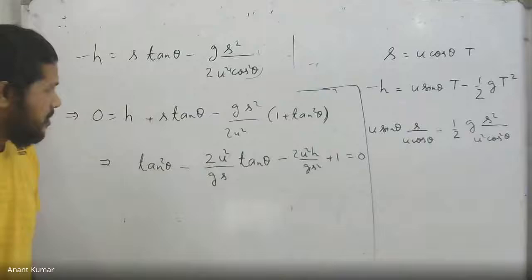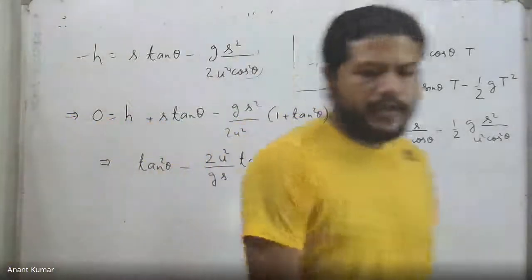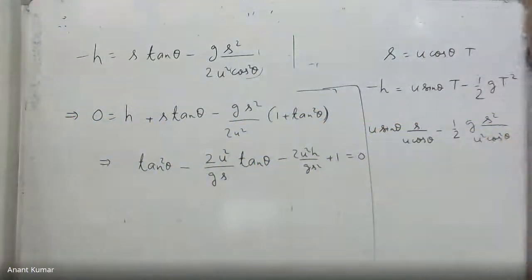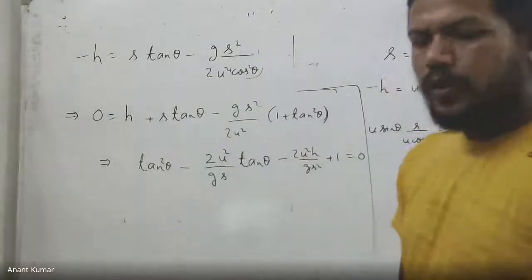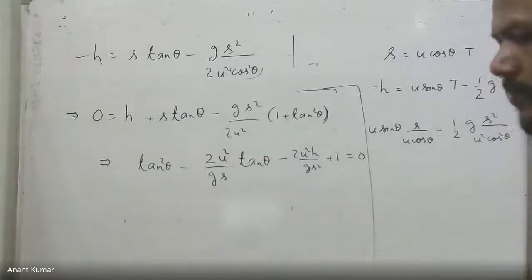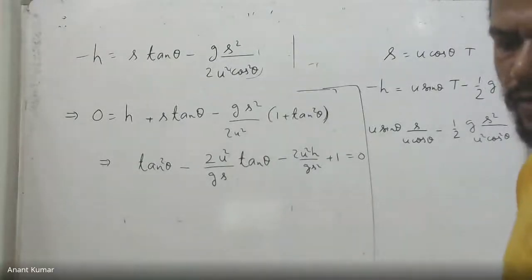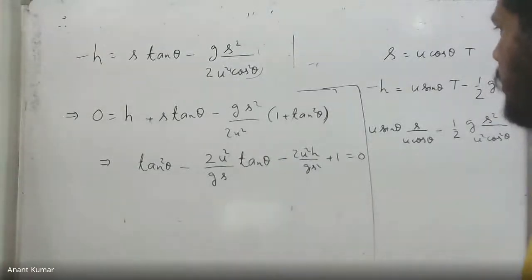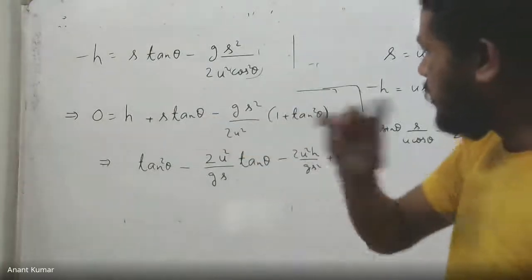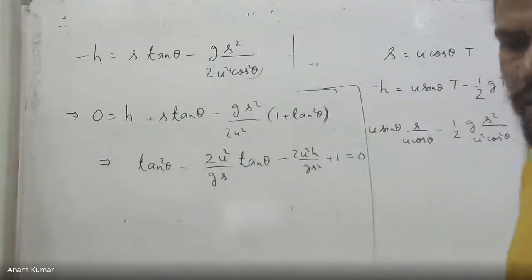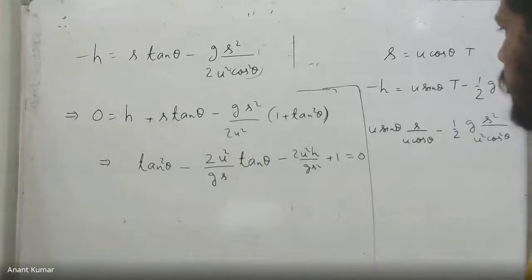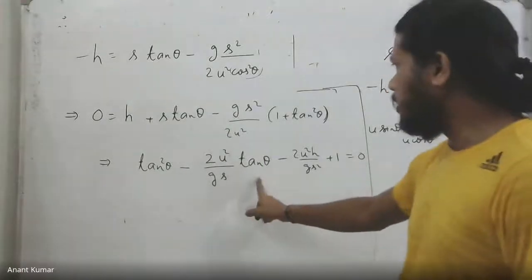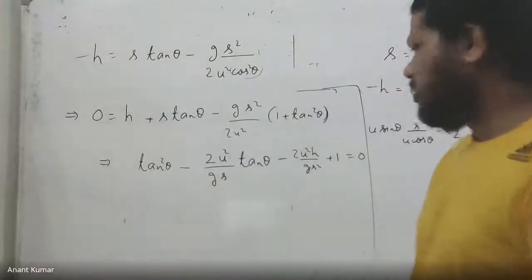Shubhankar, I have simply rephrased the equation. Just check the algebra. I have simply taken everything on the left side and multiplied with 2u square by g s square to get a quadratic in tan theta. Just take everything on the left side and multiply with 2u square upon g s square, so that we end up getting 1 plus tan square theta minus 2u square s upon g s square, which is 2u square by g s into tan theta, minus 2u square h upon g s square.